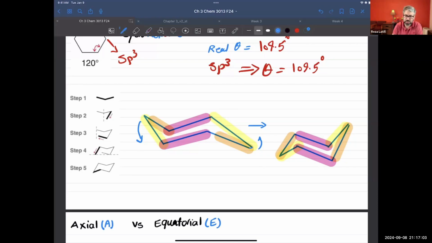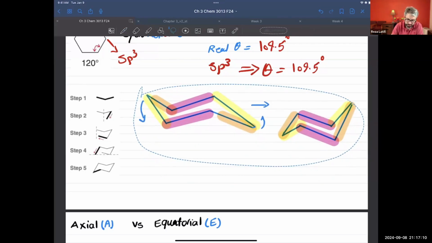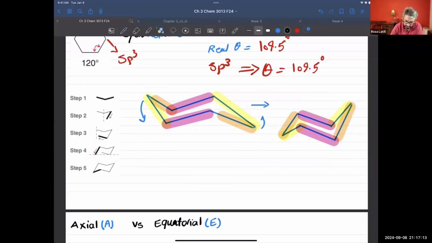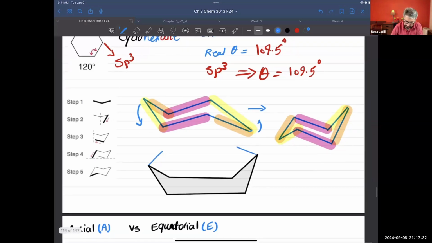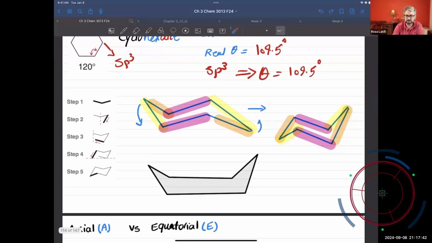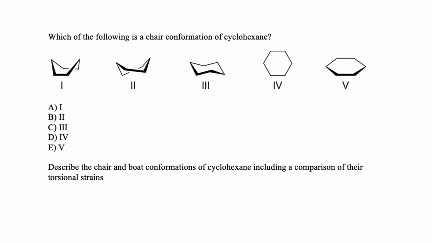There is another common conformation for cyclohexane, and we call it the boat. This is the conformation for it, and it's not stable. Why is it not stable? Because you will see some hydrogen atoms pointing in this direction, and also some substituents here and there that increase the repulsion and make the system unstable. So the best conformation will be either this one or that one.